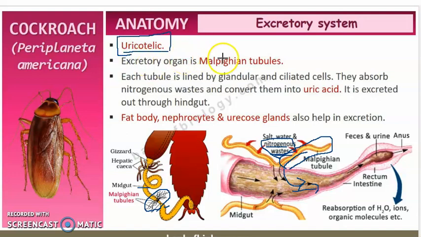Okay, in addition to the Malpighian tubules, it is not just the Malpighian tubules alone that help in excretion. In addition to them, it also has other parts like the fat bodies, nephrocytes and uricose glands which help in excretion. So along with the Malpighian tubules, fat bodies, nephrocytes and uricose glands will help in excretion. Okay, so this is about the excretory system, children.